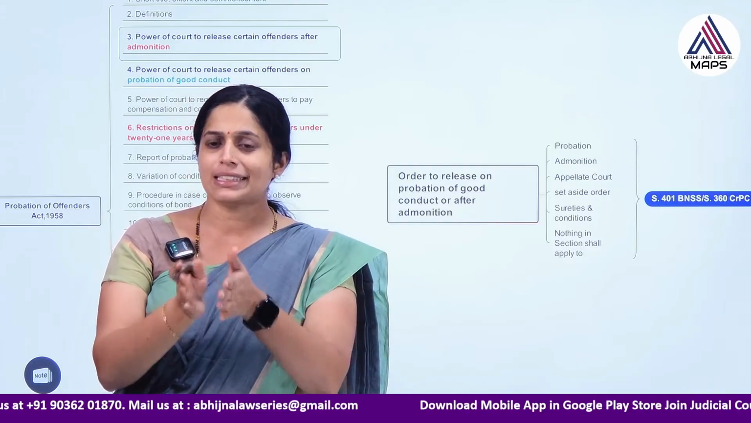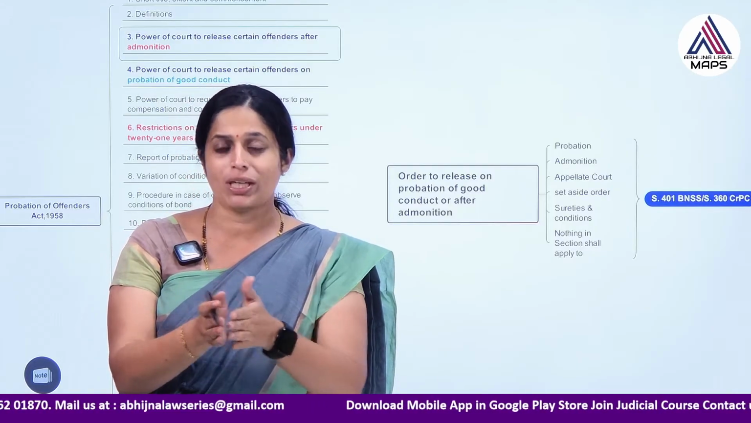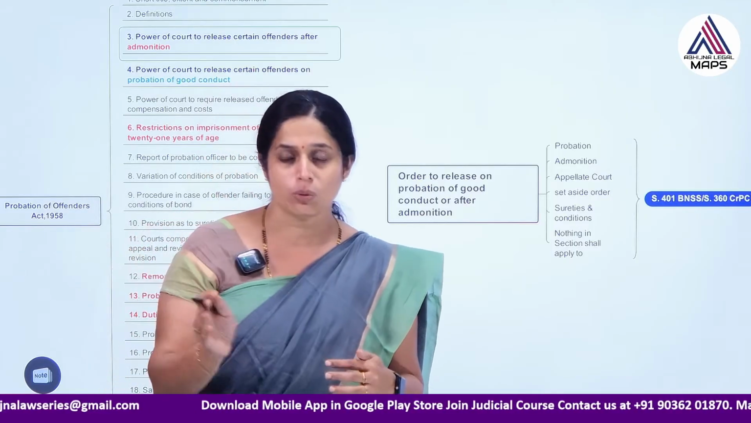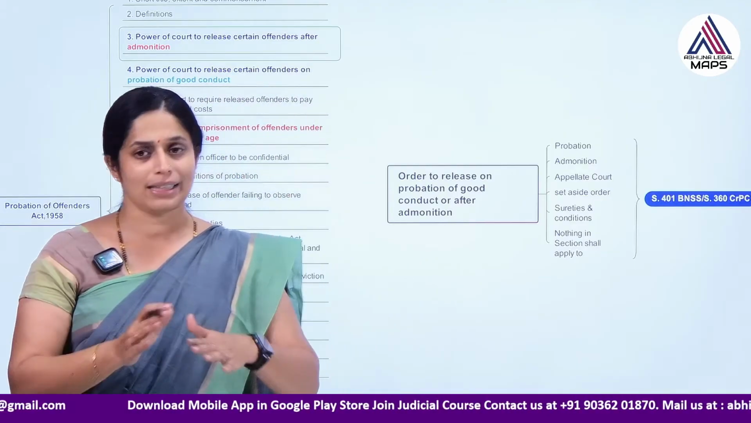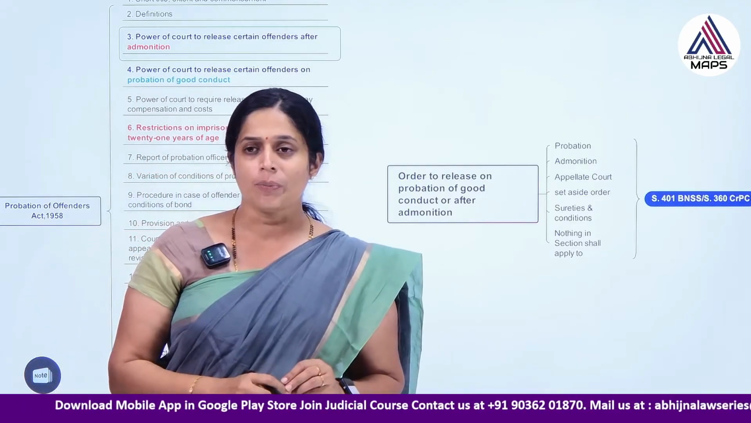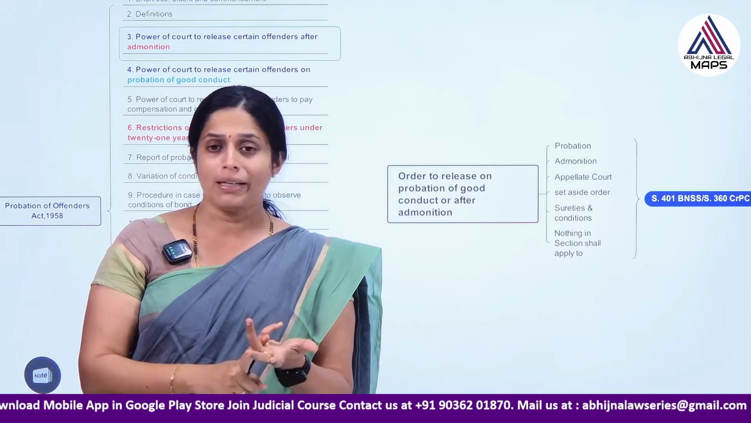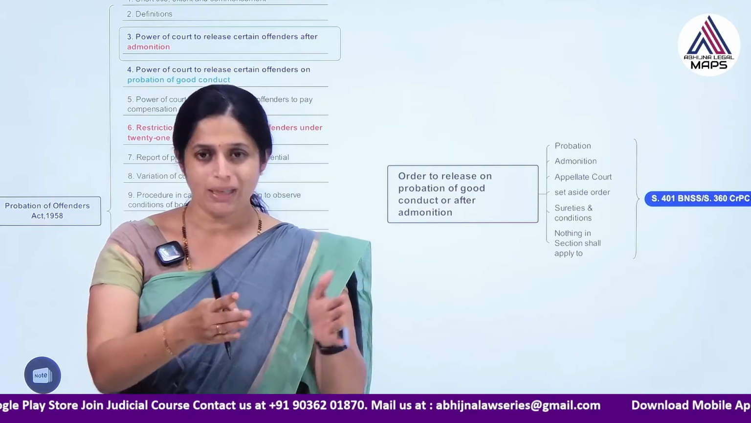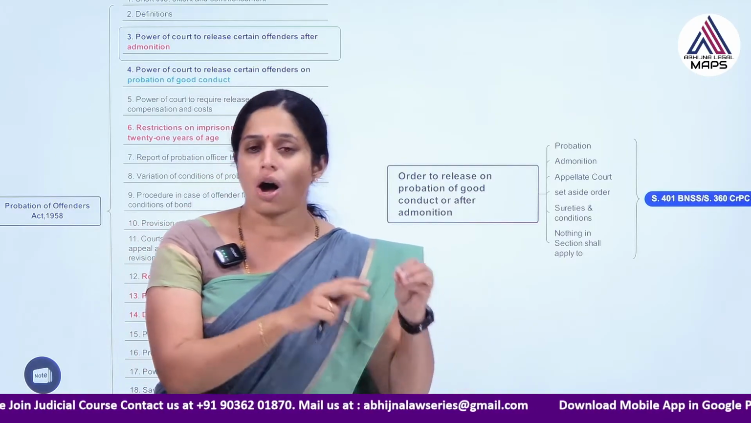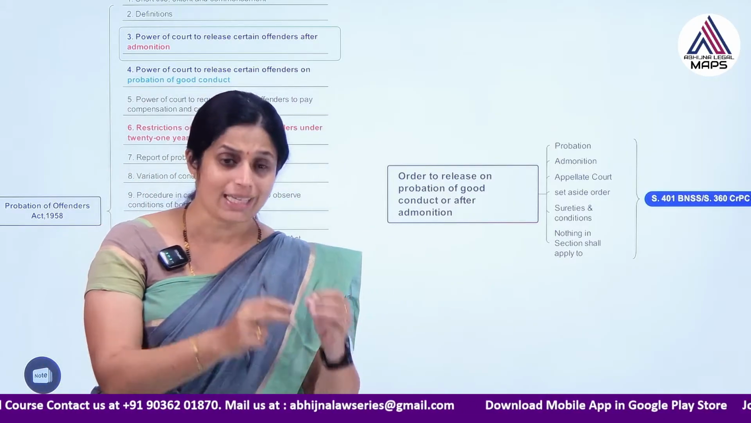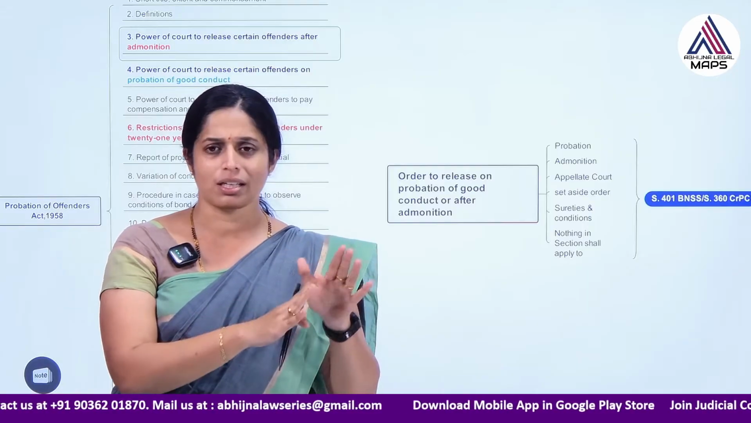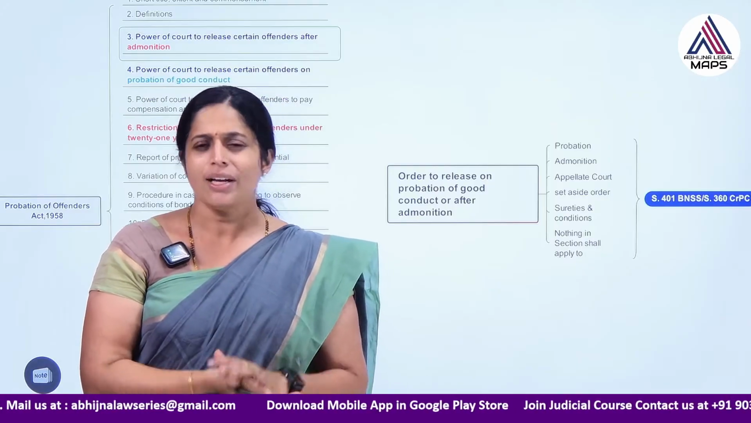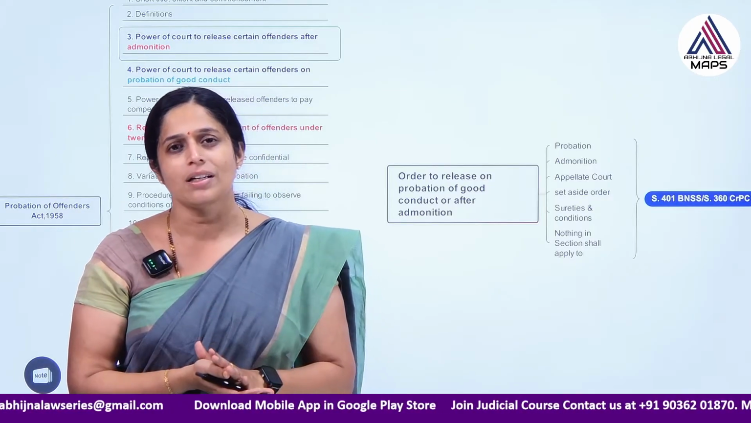CrPC or BNSS makes a distinction between persons below 21 years and persons above 21 years, whereas the Probation of Offenders Act does not make such a distinction. It says that any person who is not punished with death or life imprisonment may be given the benefit of probation, but regard should be had to the circumstances of the offence, the nature of the offence, or the character of the offender. But if he is a person below 21 years of age, normally he should not be given imprisonment.